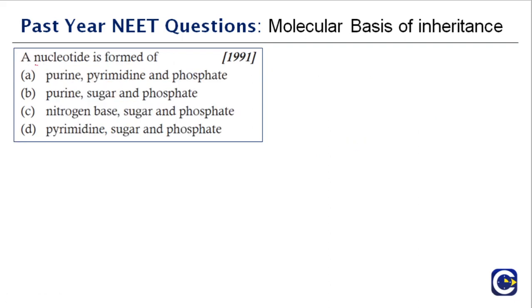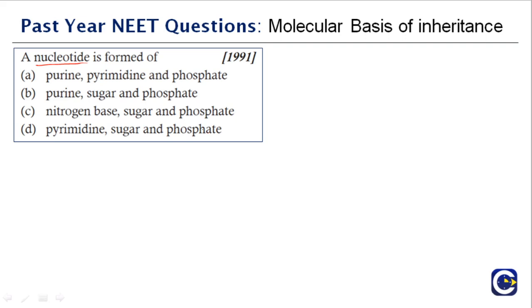A nucleotide is formed by, again, this was repeated multiple times in the presentation: is it by purine, pyrimidine and phosphate; purine, sugar and phosphate; nitrogenous base, sugar and phosphate; or pyrimidine, sugar and phosphate? So what is the right answer?